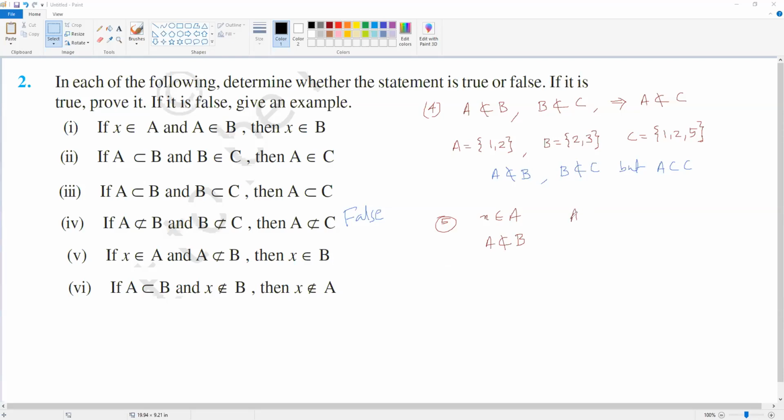Like देखो, A is equal to set 1 2 3. B is equal to, so मैंने ले लिया 2 3 4 5. So here if you see 1 A में है, but A is not a subset of B. जो भी A में जितना भी elements है वो B में नहीं है, so 1 is not belongs to B. You can see that B में 1 नहीं है, so that is also false.